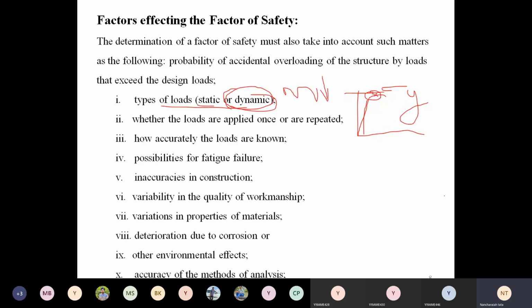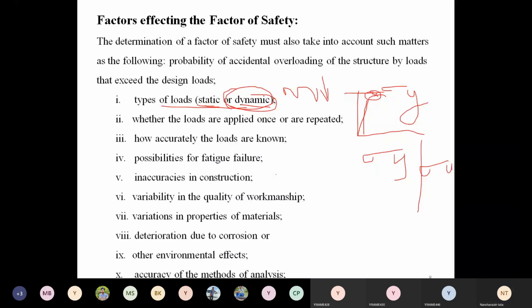Under that condition, we find the yield point stress or ultimate stress. But in the actual condition, the load may not be static, it may even be a dynamic load. Dynamic loads include suddenly applied load and impact load, right?